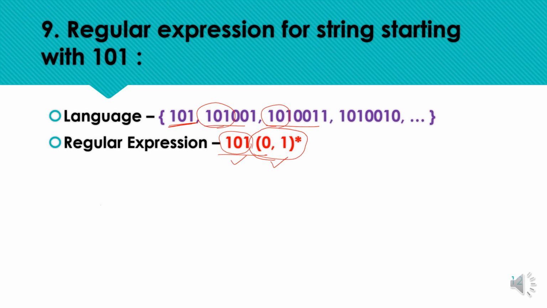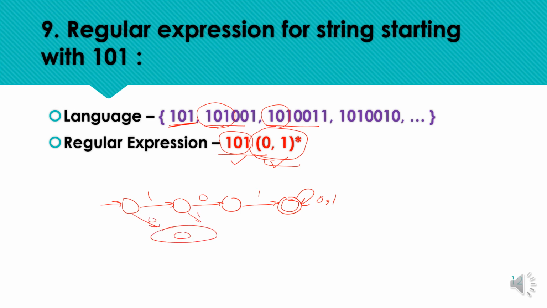So for the starting constraint, it is very easy to define the DFA: define the path for the minimum length 101, and once we are at the final state, all other combinations are acceptable. For all other combinations, we just need to mark the self loop. Okay, so this is the corresponding DFA. You can name the states here, and you can draw the remaining transitions for all the states, like here for input symbol 1, and for input symbol 0 here to the dead state only, because all other combinations not starting with this pattern should be rejected by the machine.